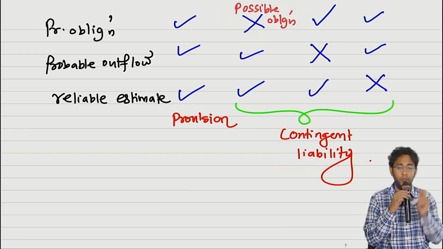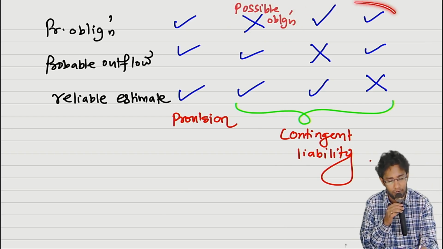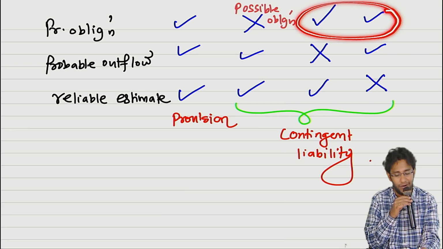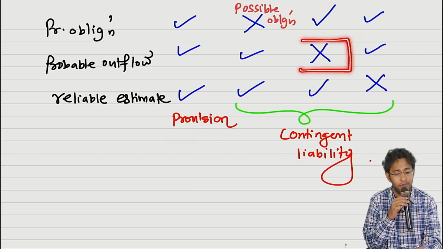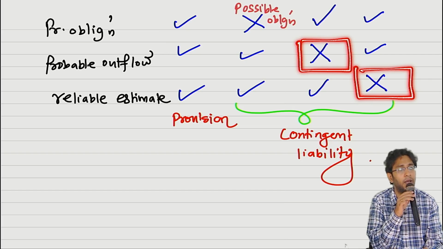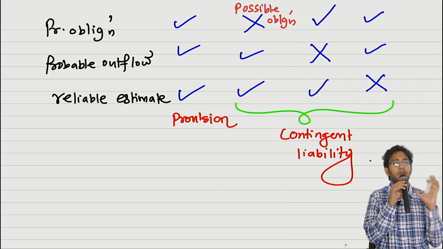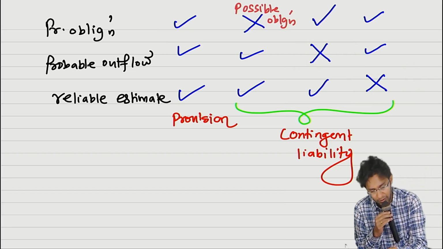Point number 1. Point number 2. Contingent liability is a present obligation. Present obligation, why did you not create a provision? Because either outflow of resources is not probable or a reliable estimate could not be made. This is the definition of contingent liability. Last 3 boxes, last 3 columns, that's what we have given here.